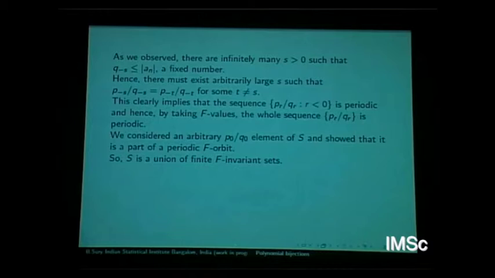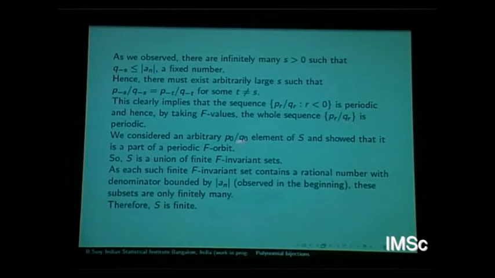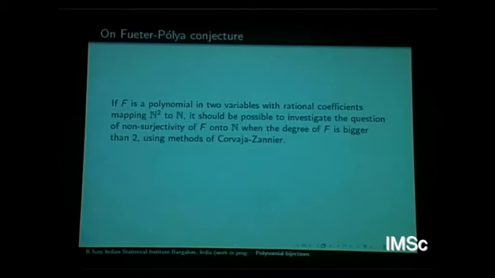Since we have an arbitrary element, every element is part of a periodic sequence, and your set S is a union of these sets, and each of them has denominator less than or equal to mod of a_n, as in the first observation. So this set has to be finite, since the numbers are all bounded by that. This is elementary, but okay.